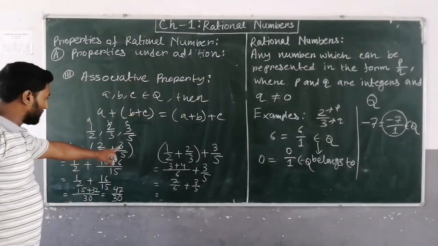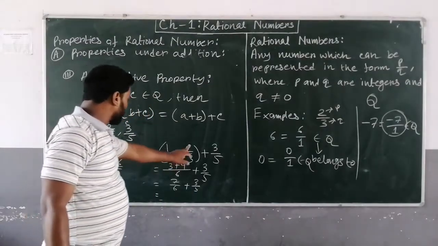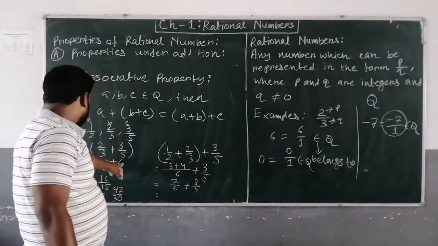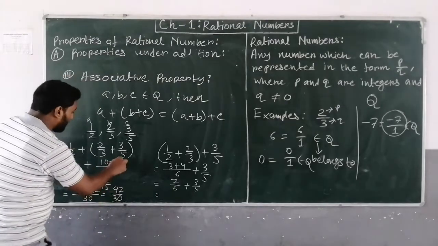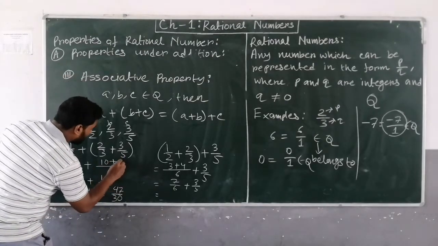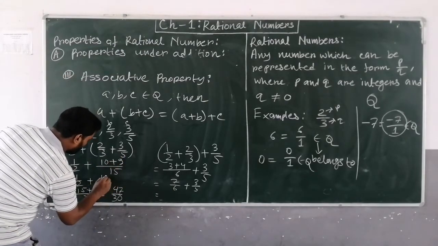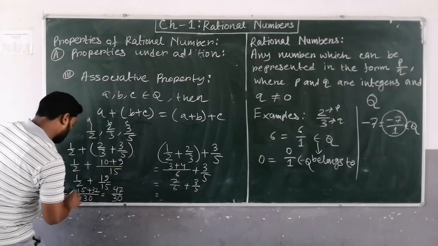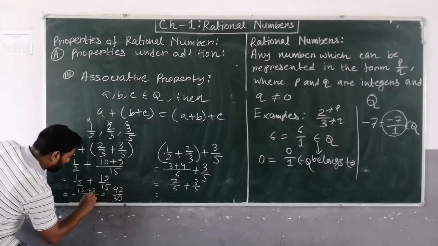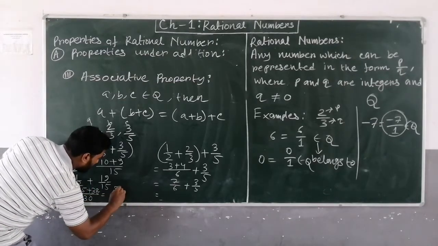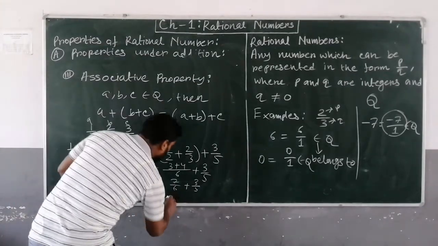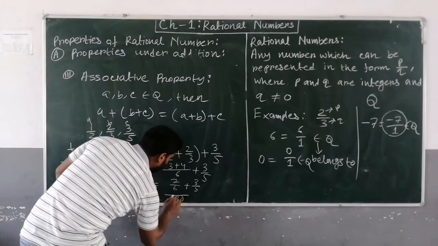1 upon 2, 2 upon 3, 3 upon 5. So 10 plus 9 is 19, and 15 plus 38 will be 53, so this is 53 upon 30.